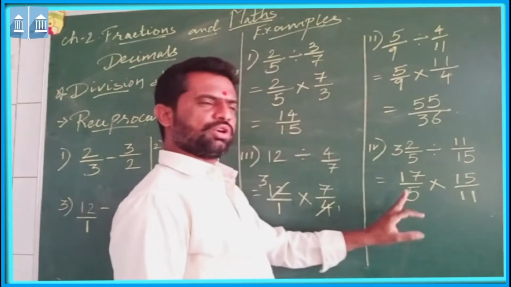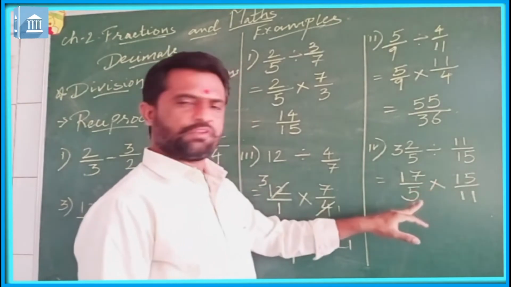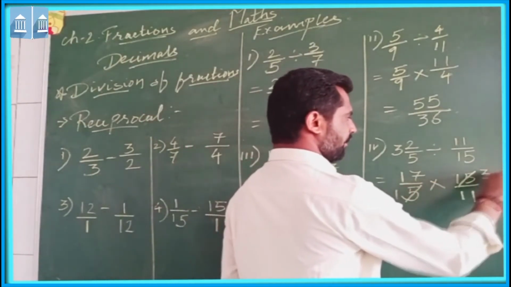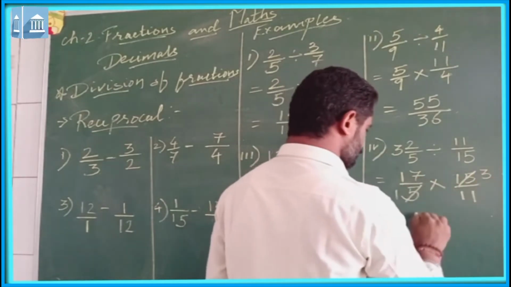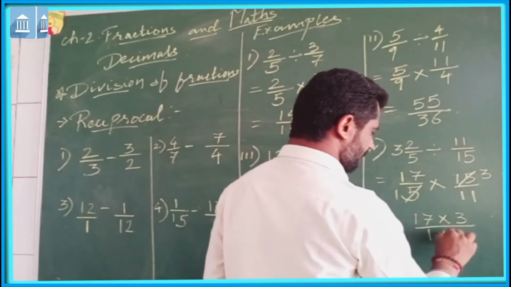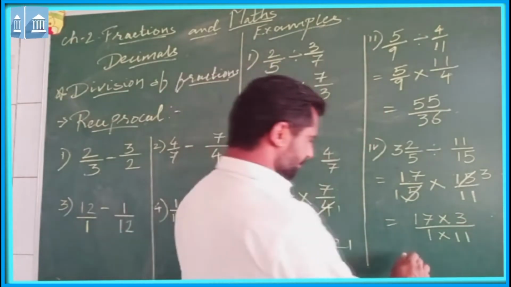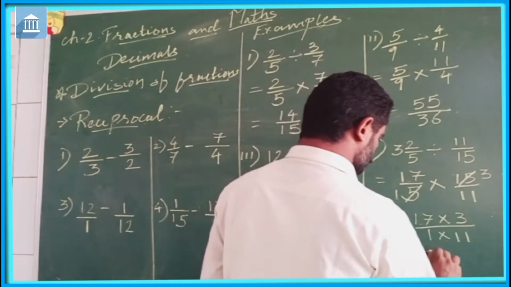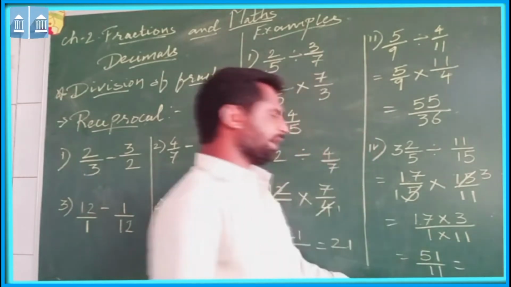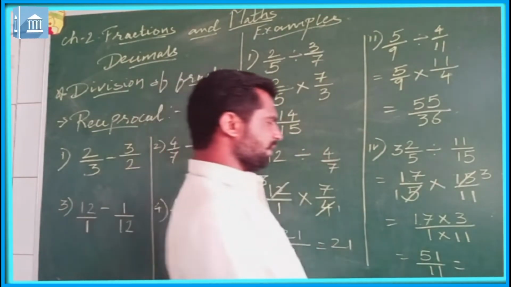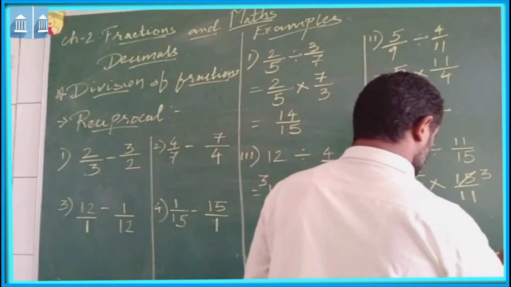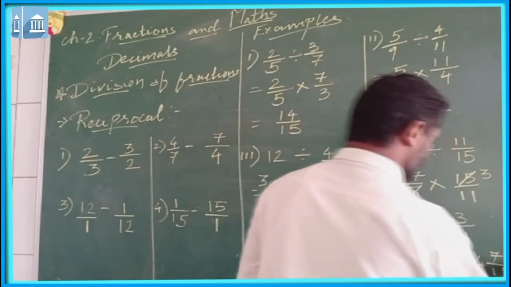Now again here also 15 is multiple of 5, so we can cut it. 5 into 1, 5, 5 into 3, 15. It will be equal to 17 into 3 upon 1 into 11. Now 17 into 3 will be 51 upon 11. This you can again convert into the mixed number, and that will be 11 into 4, 44, 4 and 7 upon 11.